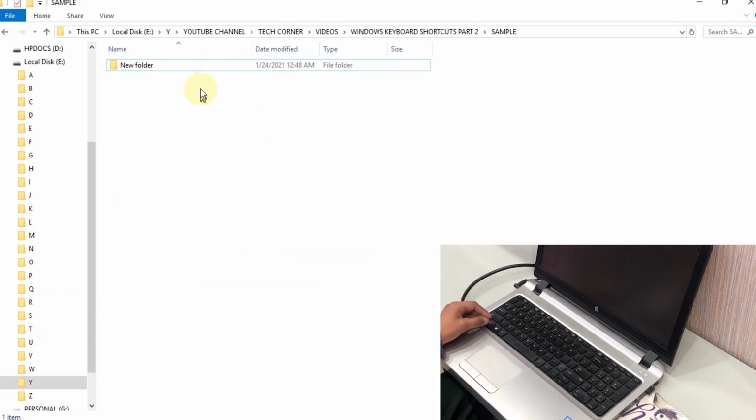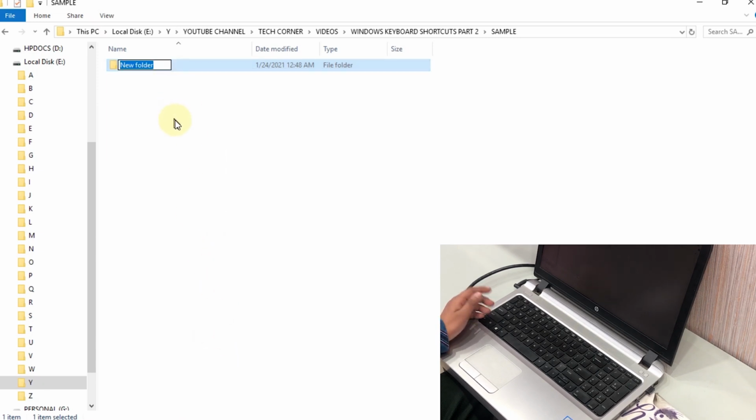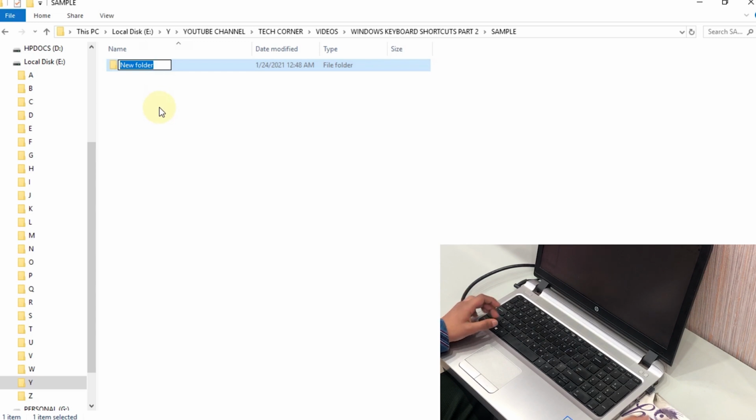Sometimes it can be a hassle to first select the file, right click on it, go down and press the rename option and then rename the file. To avoid this hassle, you just have to press one key, which is the F2 key, after selecting the file. And now you can rename the file as you want.